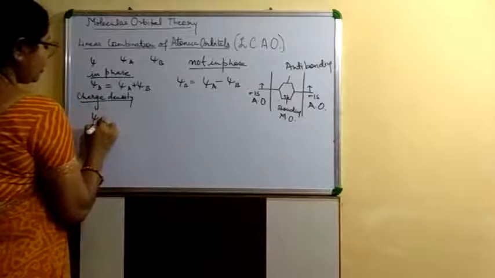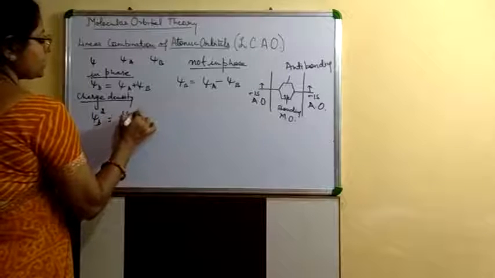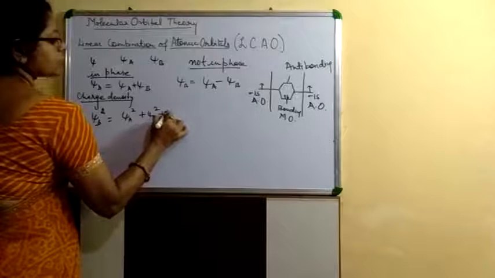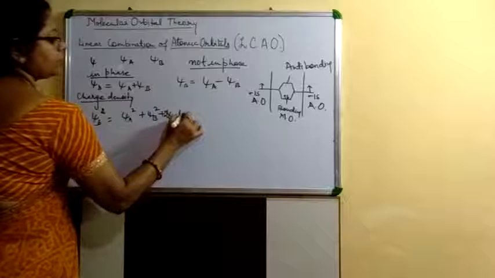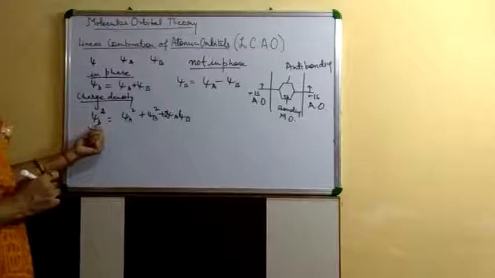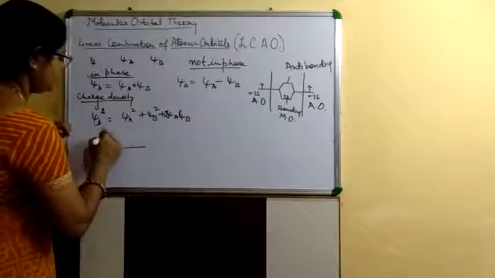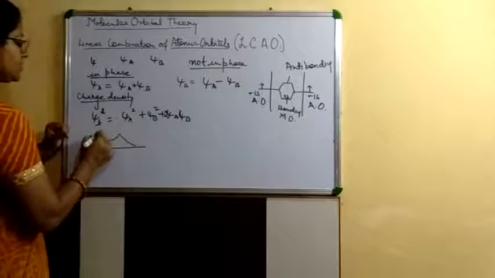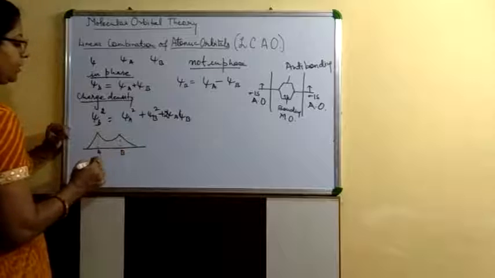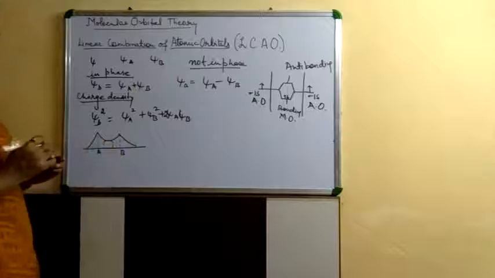For the bonding molecular orbital, charge density is equal to psi A square plus psi B square plus 2 psi AB. Means the charge density in the case of bonding molecular orbital: this is the nucleus of atom A, this is the nucleus of atom B. Here is the charge density present in the molecular orbital.